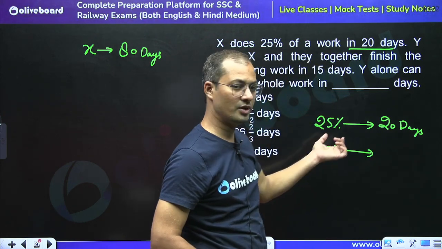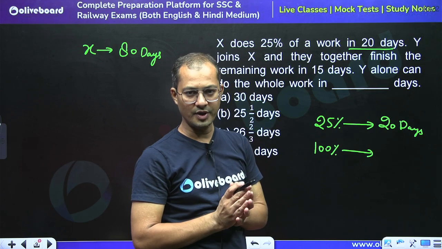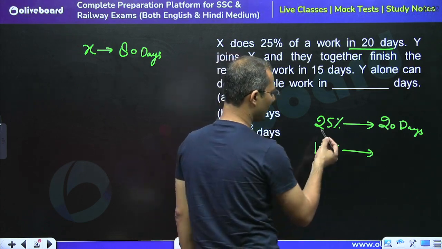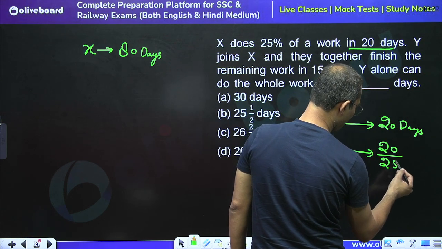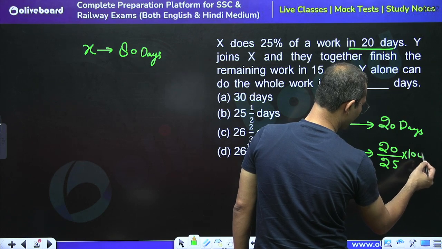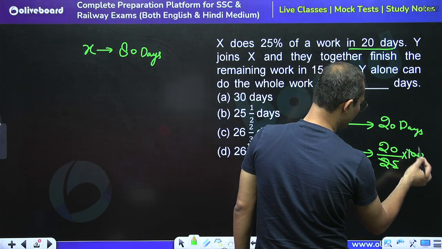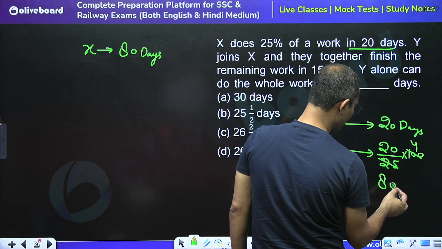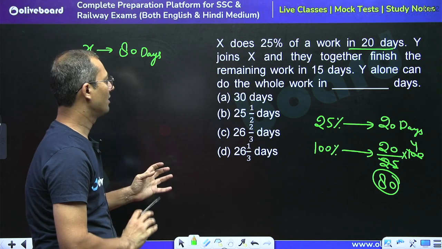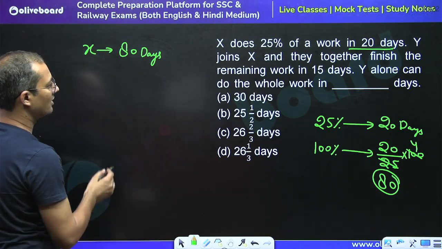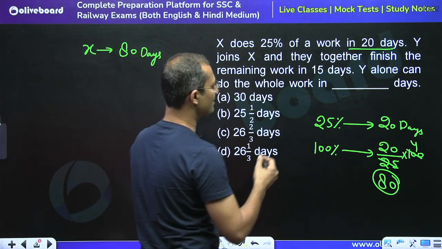So here we are going to use the unitary rule, right? So we can say that 1% work he will complete in 20 by 25 days, and 100% work, so into 100. So by 20 this would be 4 times. So we can say that X would complete the same piece of work in 80 days, right? Now the next information is